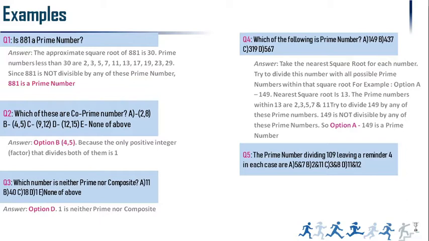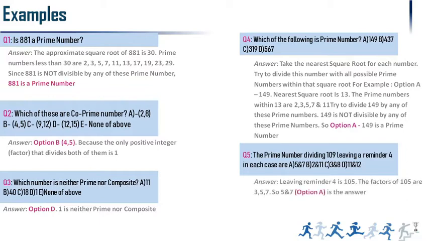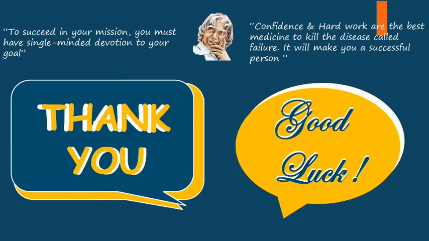Friends, the question is very straightforward. Simply they have put one rider: the prime number dividing 109, leaving a remainder 4. So when the remainder is 4, simply deduct 4 from 109. If you subtract this 4, the resultant answer is 105. Definitely 5 into 21, 105 means the last digit is 5, so this will be divided by 5. And friends, you are aware that 105 is divisible by 7 also. So the answer is 5 and 7.